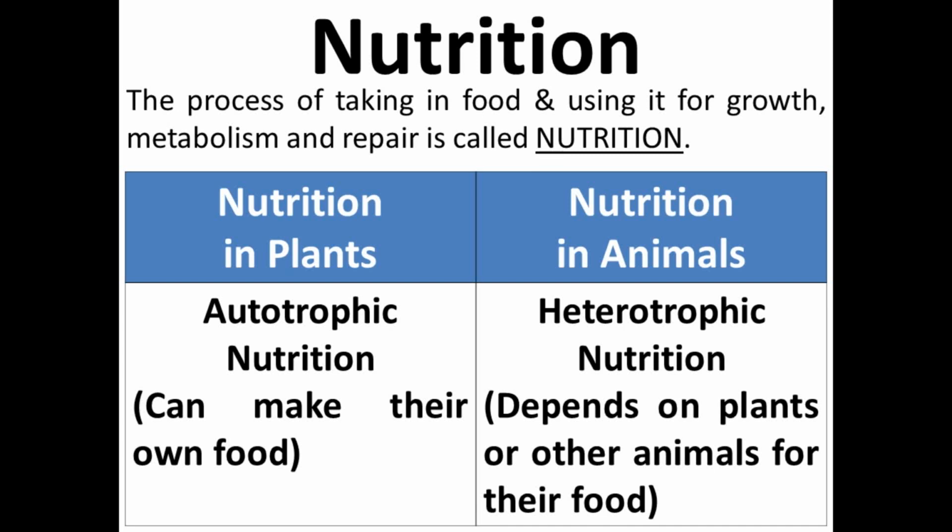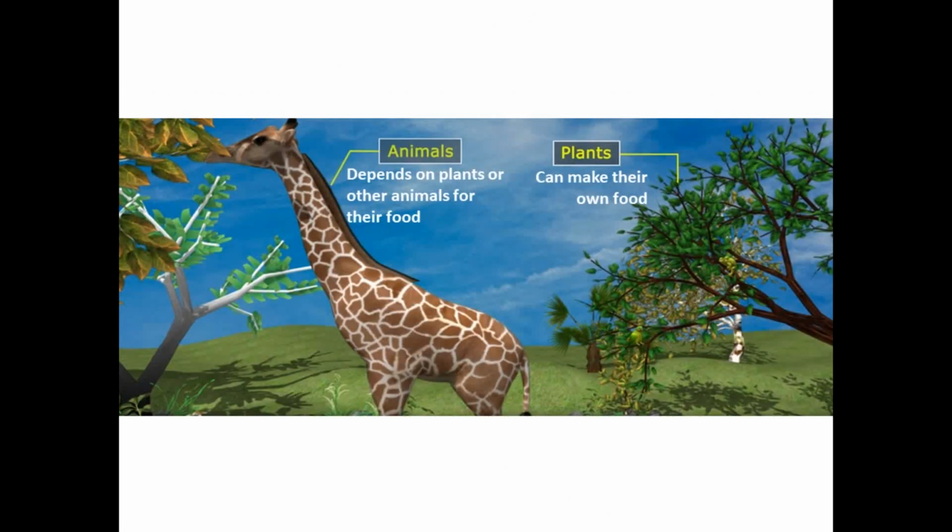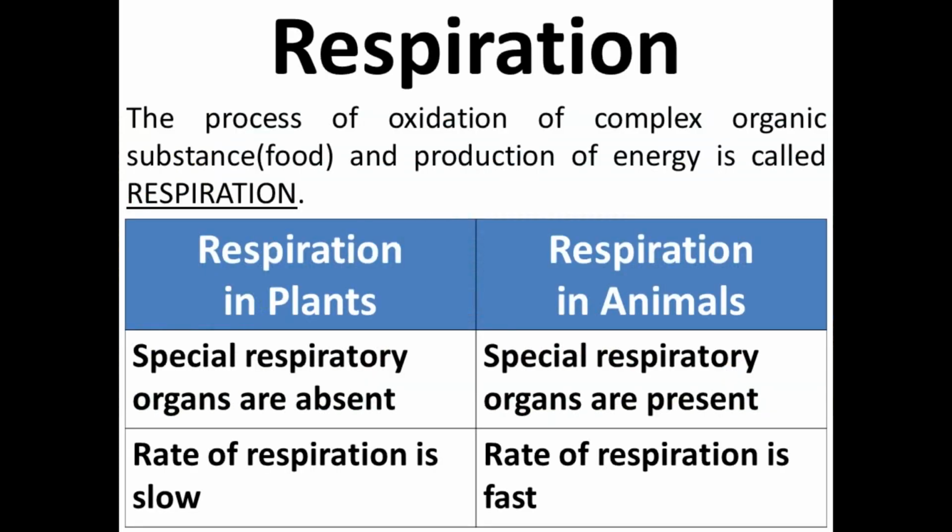So there are two basic types of nutrition, autotrophic and heterotrophic nutrition. You can see in this diagram that animals are dependent on the plants or other animals for their food, but plants are independent for their food synthesis.